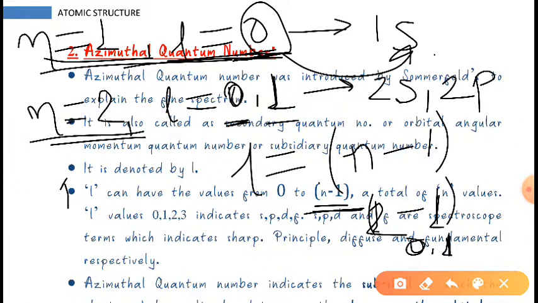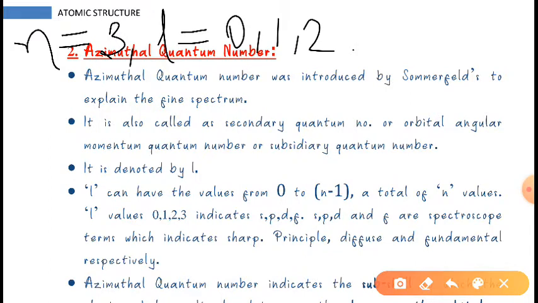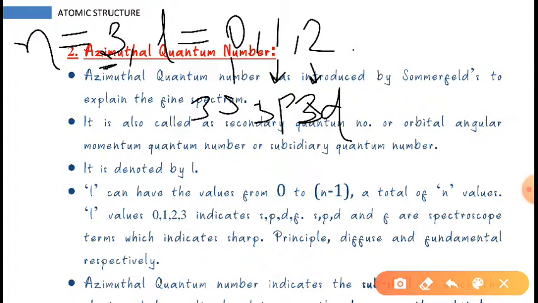Now again, when n is equal to 3, the value of L will be 3 minus 1, which is 2. So it will be 0, 1 and 2. This 0 will be for s, so 3s since n is 3, this 1 is for 3p, and this 2 is for 3d. Again, if we are taking n is equal to 4, then what will it be?